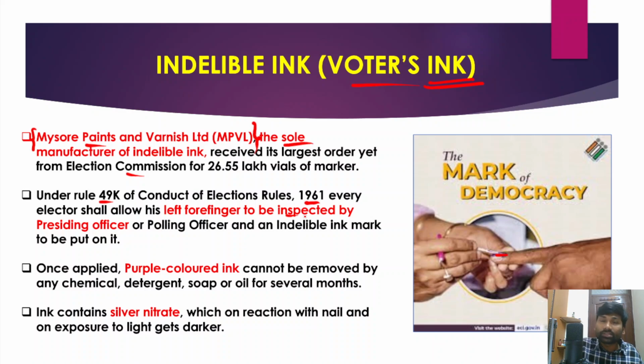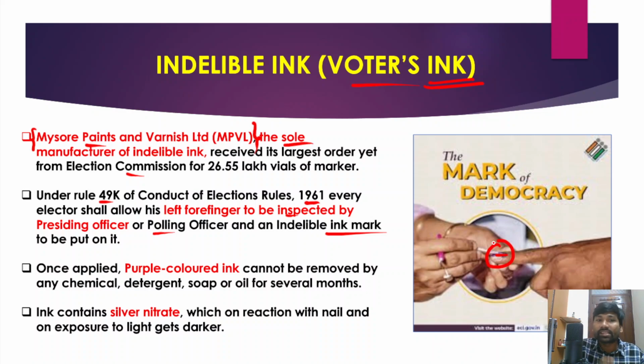So returning officer, the head of the entire constituency when elections are taking place in a state. Therefore, any elector shall allow his left forefinger to be inspected by the presiding officer or polling officer, and an indelible ink mark to be put on it. So this is how indelible ink mark will be put on the left forefinger of the voter.